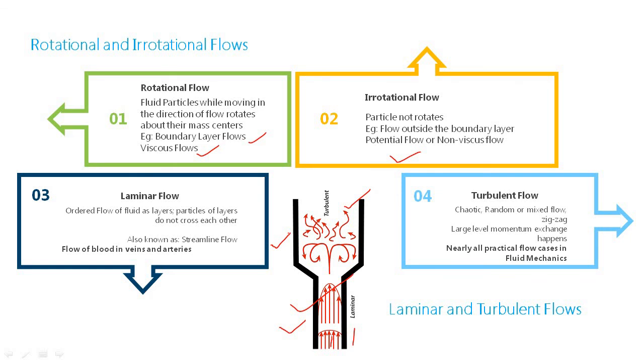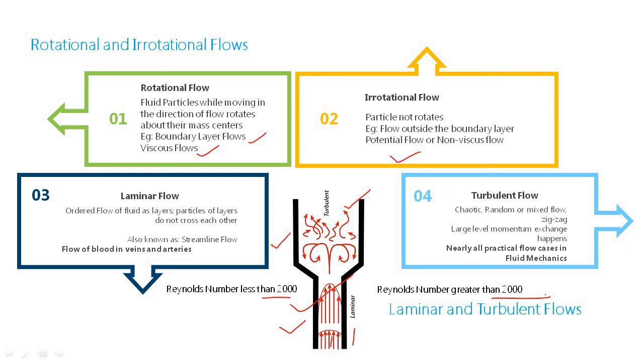This is very important, and later we will introduce a non-dimensional number called the Reynolds number. That is coming in the later portions. The Reynolds number is a measure of whether the flow is laminar or turbulent. For the time being, we will just understand that for pipe flow, if the Reynolds number is less than 2000, the flow is termed laminar, and if the Reynolds number is greater than 2000, or more correctly greater than 4000, the flow is treated as turbulent.